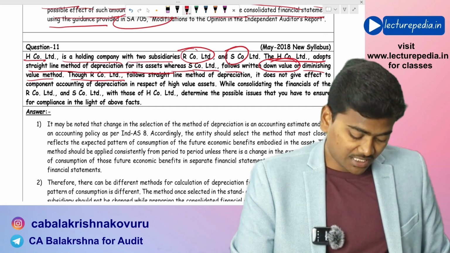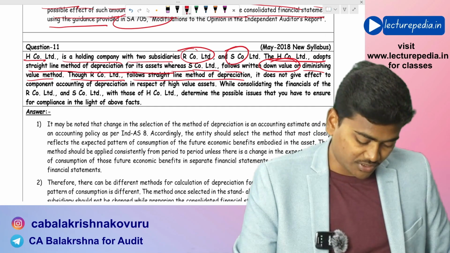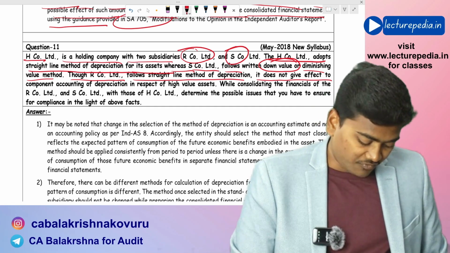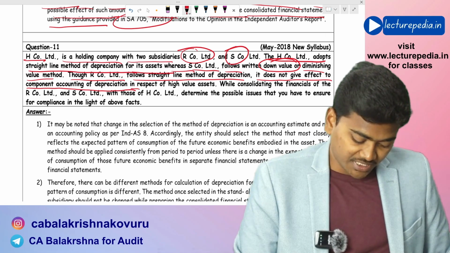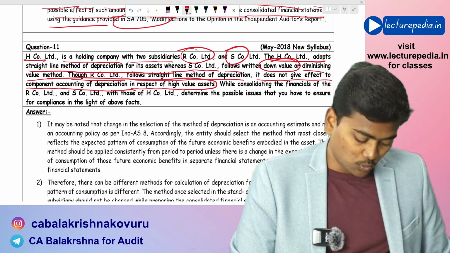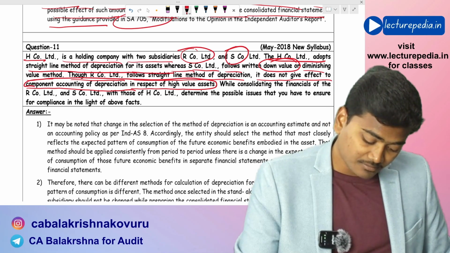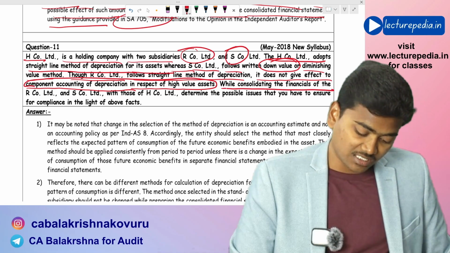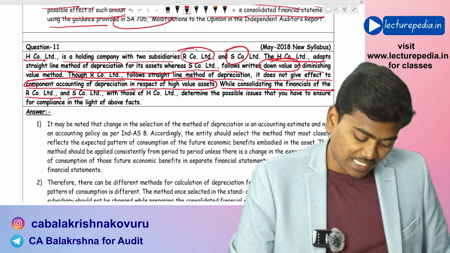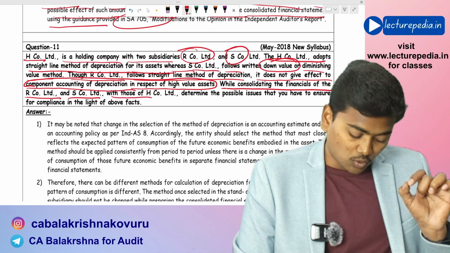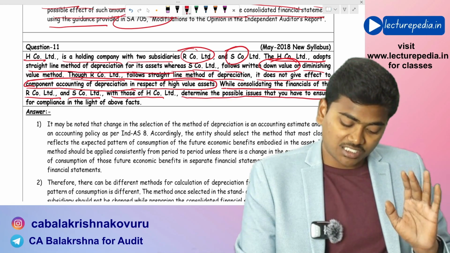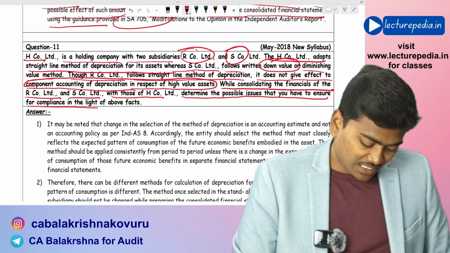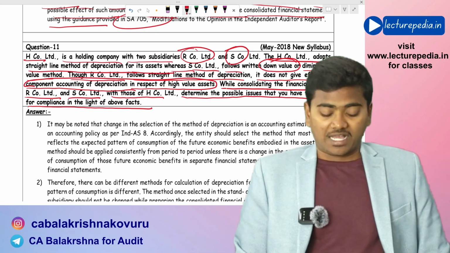Though R Company Limited follows the straight line method of depreciation, it does not give effect to component accounting of depreciation in respect of high value assets. While consolidating the financials of R Company Limited and S Company Limited with those of H Company Limited, determine the possible issues that you have to ensure for compliance in light of the above facts.